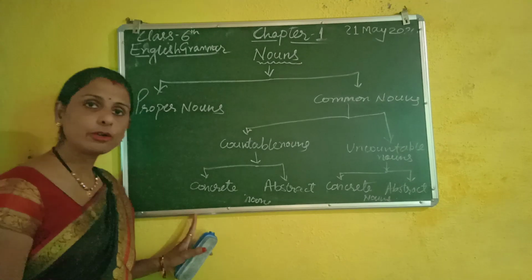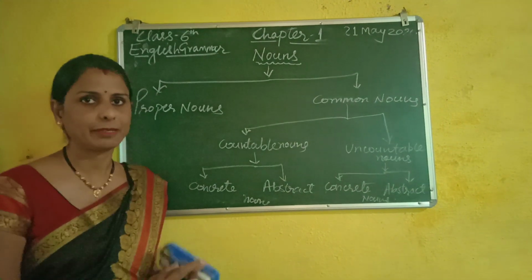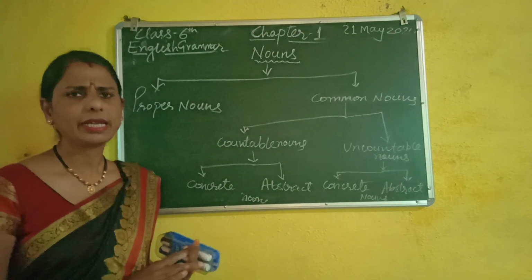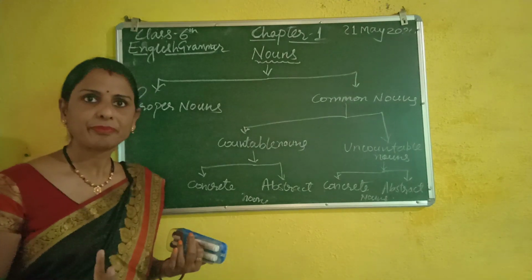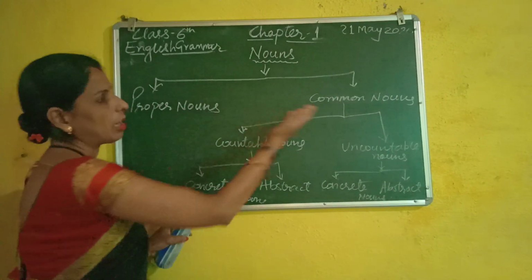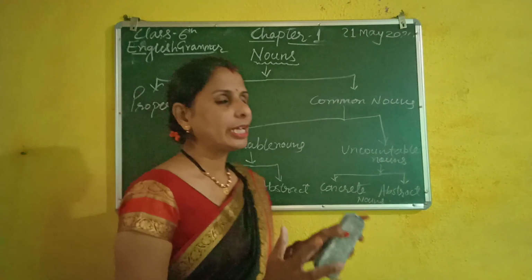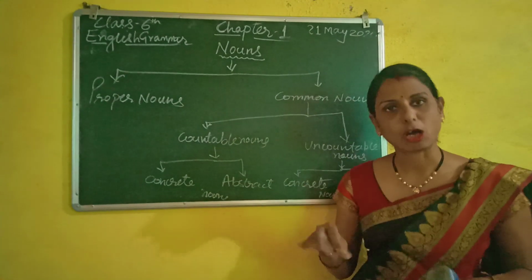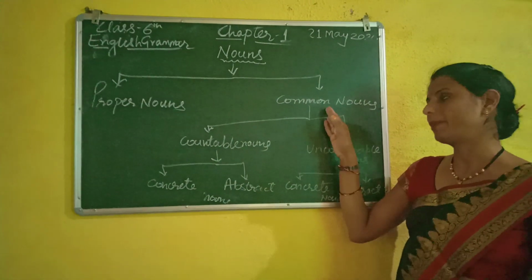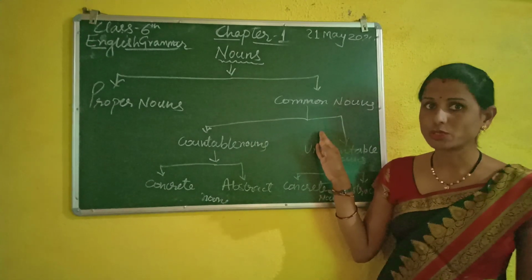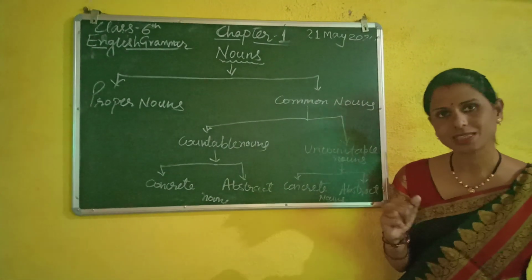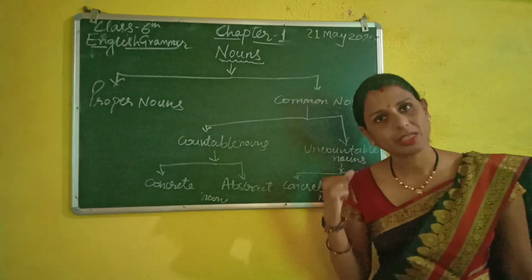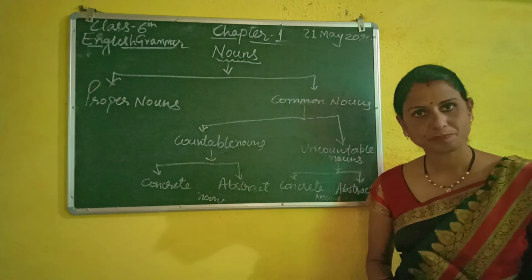Proper nouns you know well: the name of a particular person, place or thing, like your name, India, the river Ganga, Red Fort. These are proper nouns. Common nouns are the names of persons, places or things which we use for the same category or same class, like boys, girls, students, class, cities, rivers. These are the examples of common nouns.